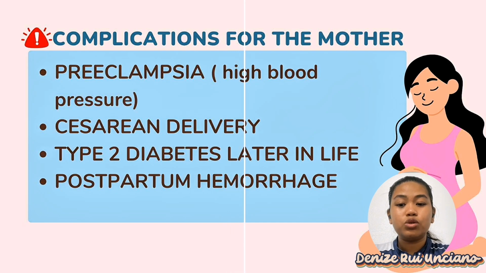Next, there is also a higher risk of developing type 2 diabetes later in life. This is because the insulin resistance seen in pregnancy can continue even after delivery. Lastly, we have postpartum hemorrhage or excessive bleeding after delivery, which can be worsened by a larger baby size or uterine fatigue.